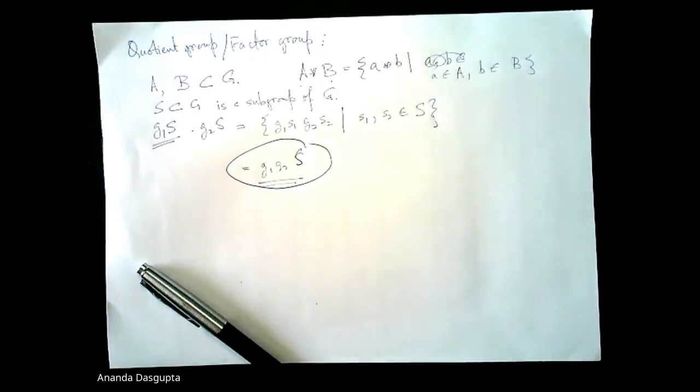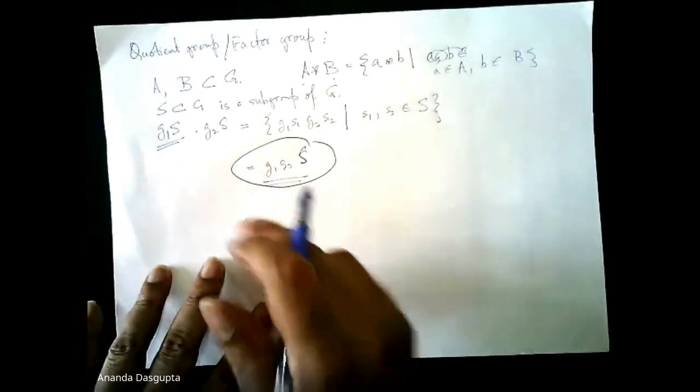If we take S1 and S2 as identity, then G1, G2 belongs to S. Exactly, that's the point. One element definitely belongs to G1S, which is small g1. Another element definitely belongs to G2S, which is small g2. Since all we are doing is taking elements from G1S, multiplying them with elements from G2S, then G1 times G2 is definitely going to be in this set, right? And if it is to be a coset, then the coset to which G1, G2 belongs is the coset G1, G2S, right? So if it is to be a coset, it has to be this.